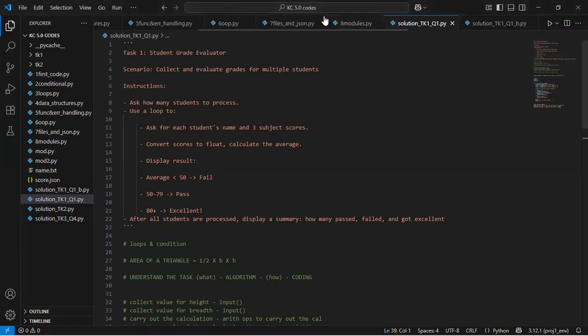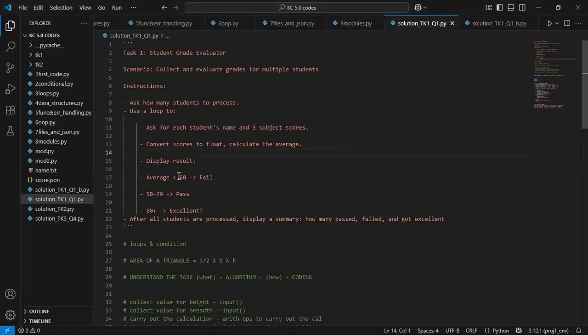All right, Fidelis, your hand is up. Yes, sir. What I want to ask is, what if we are supposed to put the number of subjects, and then we are not supposed to name them ourselves? It will no longer come as scores for subject 1, scores for subject 2. It's going to use the user input, like the user is going to input the names of the subjects like English, maths, and so on.